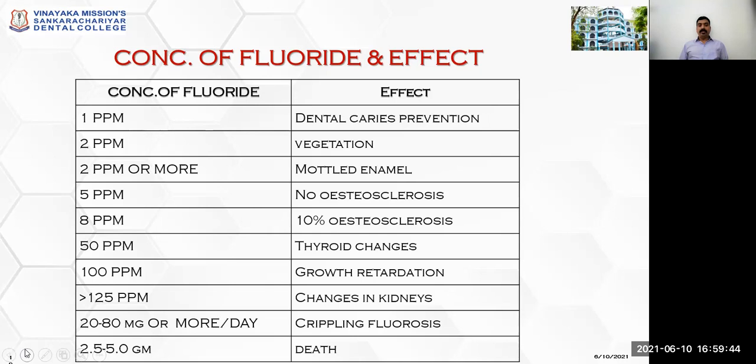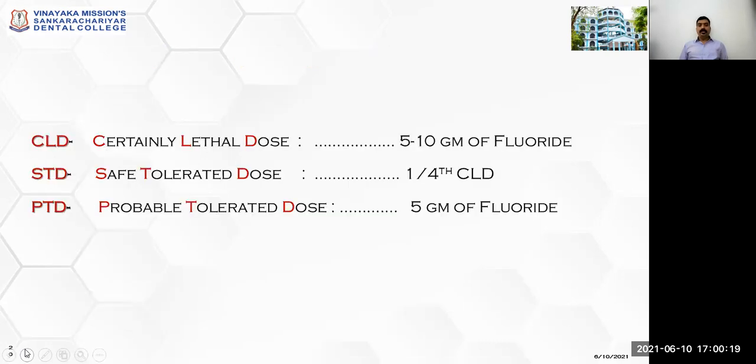If 50 ppm is present in the water and the person is consuming it, then thyroid changes will happen. 100 ppm leads to growth retardation, that is, it will affect growth. More than 125 ppm changes the kidney, it affects the kidneys. 20 to 80 milligrams or more per day, if you are drinking, leads to crippling fluorosis, that is the crippling syndrome we mentioned before. If it is more than 2.5 to 5 gram, then it leads to death.